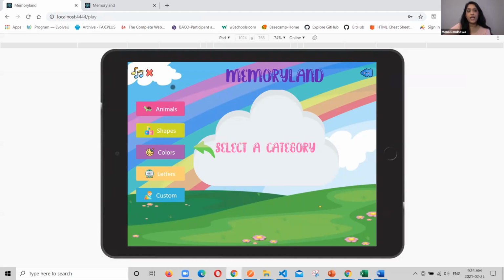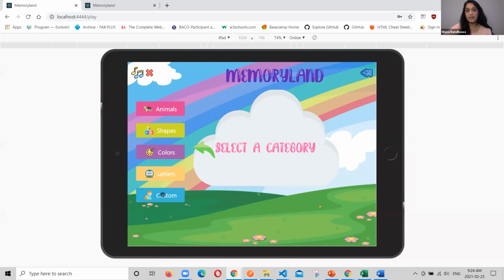To the top left, we have an added option for music so that when a user clicks on it, they can listen to pre-selected music. And to the top right, we have a back button that will log the children out of the application so that they cannot access the parental controls. We were very careful with not allowing children access to the parent dashboard and the photo uploading capabilities, as we didn't want them to upload sensitive information that might be stored on their parents' devices, such as a tax return or a driver's license. And now I'll move into the game logic.